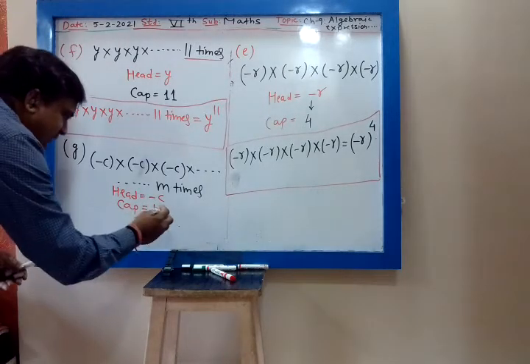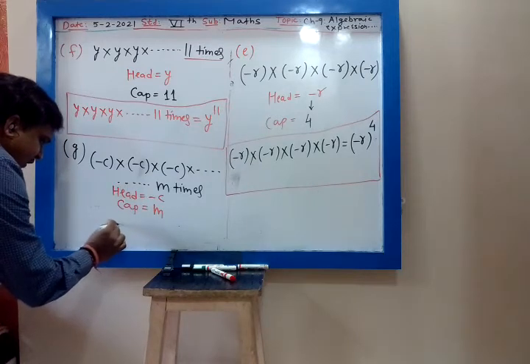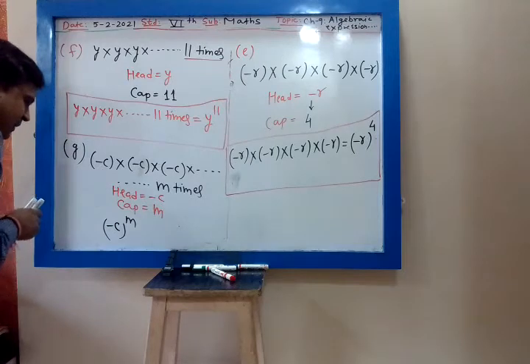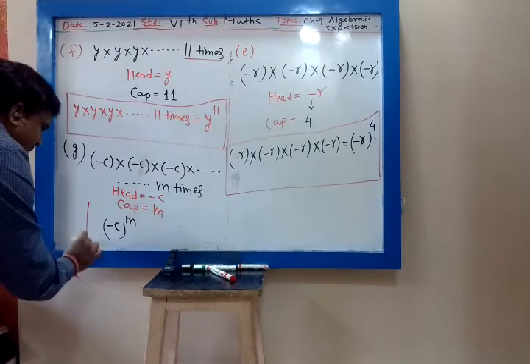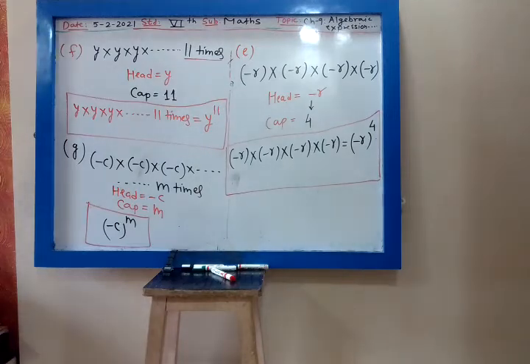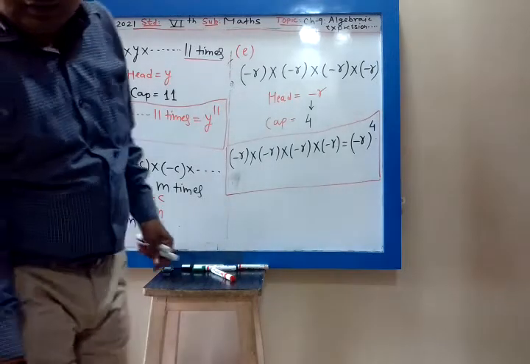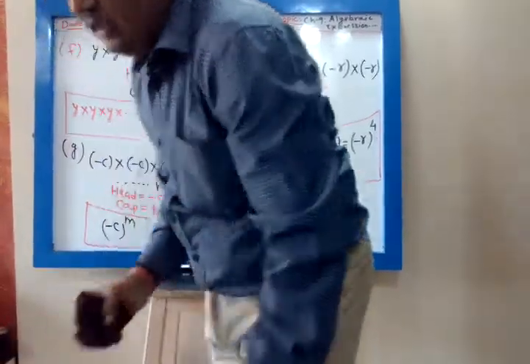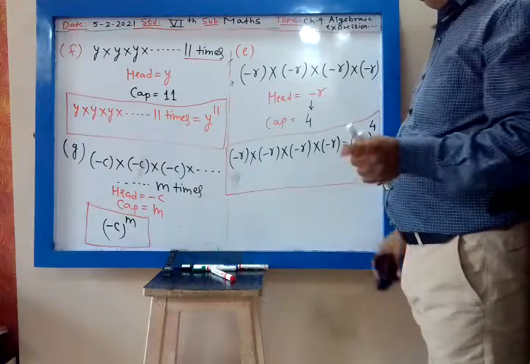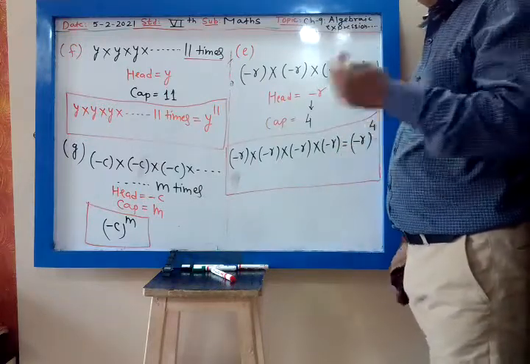So the answer will be minus C raised to M, minus C to the power M. No problem. You can write y up to 11 times. But here M can take any value. So that M will remain M only. So my cap is M.